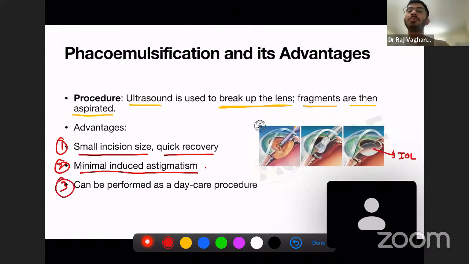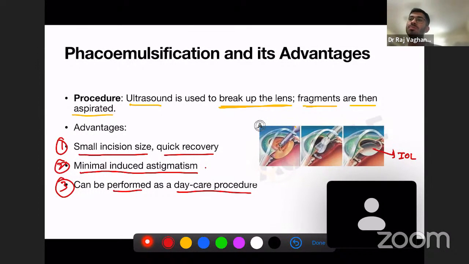And third, it can be performed as a daycare procedure. What do you mean by daycare procedure? Daycare procedure means you are telling the patient to come in the morning. He or she gets admitted in the hospital, and then you perform the surgery in the daytime. The total time this surgery takes is about 1.5 hours, and in the evening the patient gets discharged. So that is a daycare procedure.